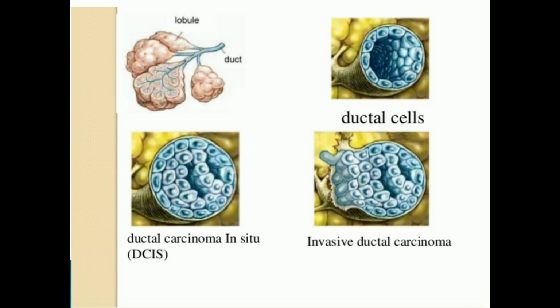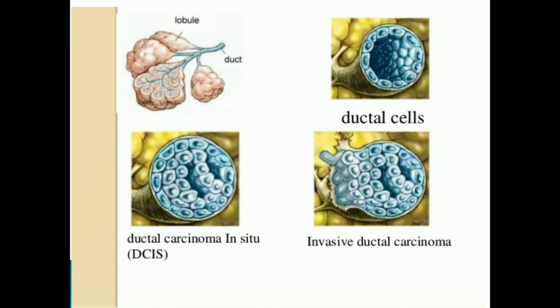Now here I have an example of the breast. The breast has lobules and ducts. In a duct there is a lumen and epithelial ductal cells. Whenever there is proliferation and dysplasia, there will be an increased number of ductal cells. You can see the lumen has become narrowed and the cells have increased in size and are doubled, with stratification. There is also a high N:C ratio and irregularity, but it is there only in the duct. That's why it is called ductal carcinoma in situ.